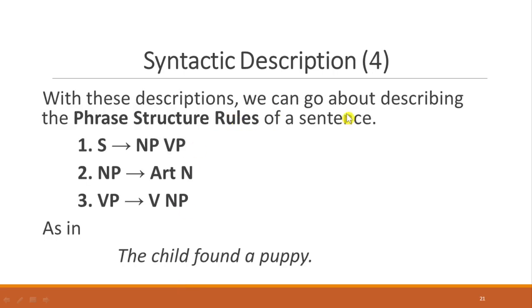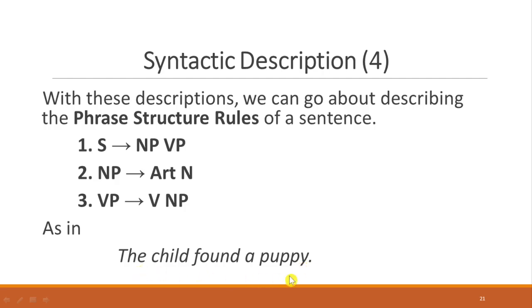With this description, we can go about describing the phrase structure rule of a sentence. So sentence can be formed by noun phrase and verb phrase. And number two, noun phrase can be formed by article and noun, while verb phrase can be formed by verb and noun phrase at the end. Like this one, the child found a puppy.